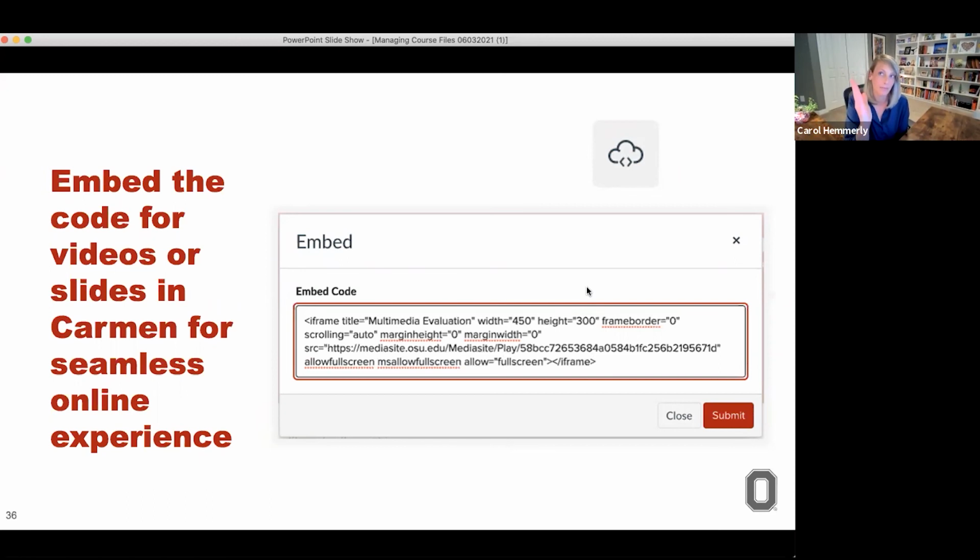And then that would make it so the video actually appears in the Carmen page. So students wouldn't need to click a link or navigate outside of your Carmen course. They would stay within that page. They'd be able to view the video. Typically, it has the little icon, so you can make it full screen to view the video if they want to do that. But they're all still in that same Carmen environment, and that embed code allows them to do that.